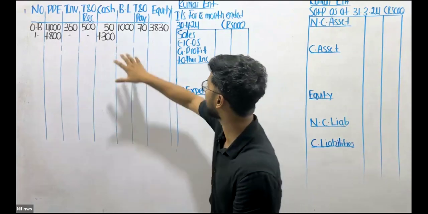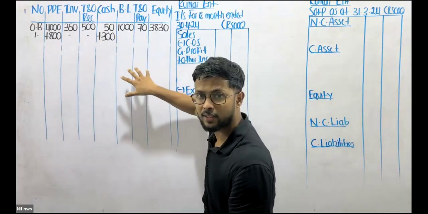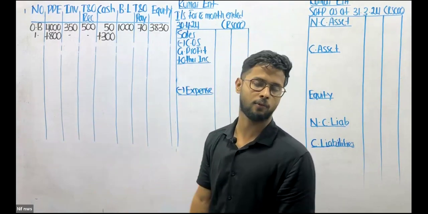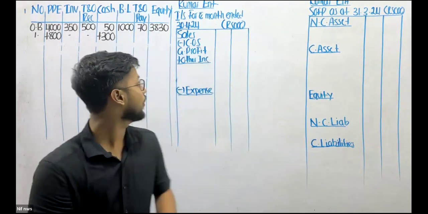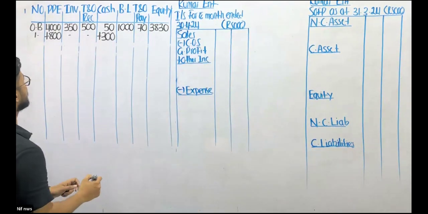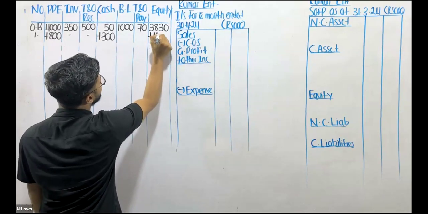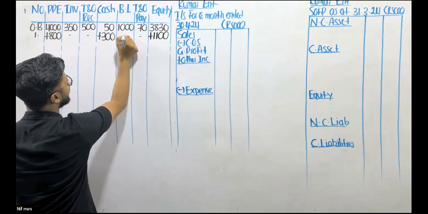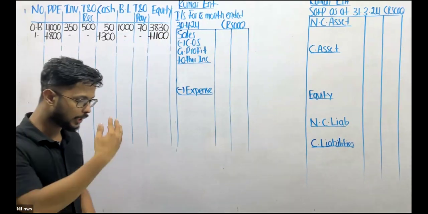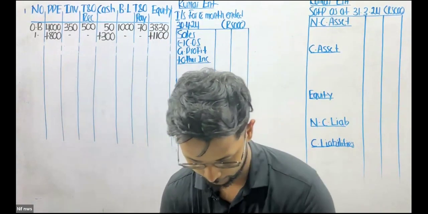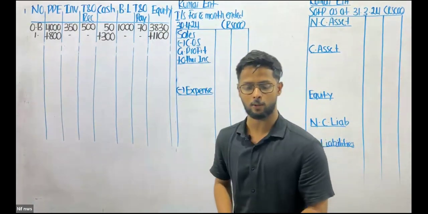If it is an outsider, it is a liability. It's obviously the owner. Therefore, this should increase our equity. Therefore, my equity will increase by 1,100. Did you understand? So that's basically the first adjustment we got.